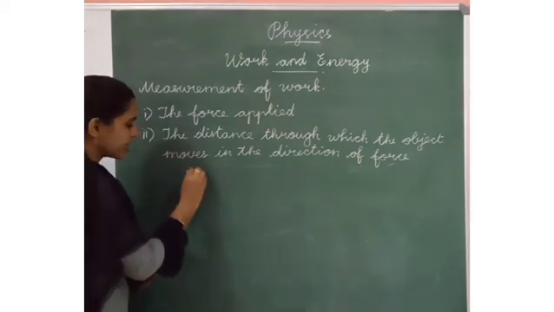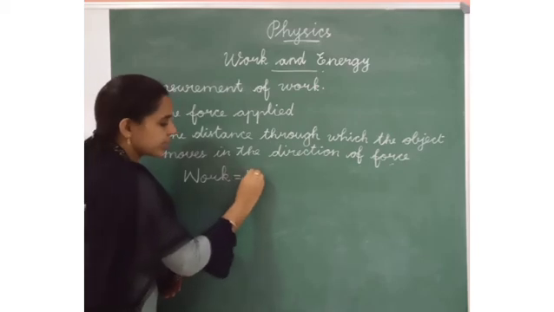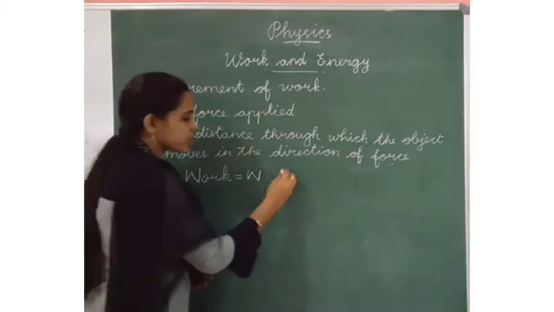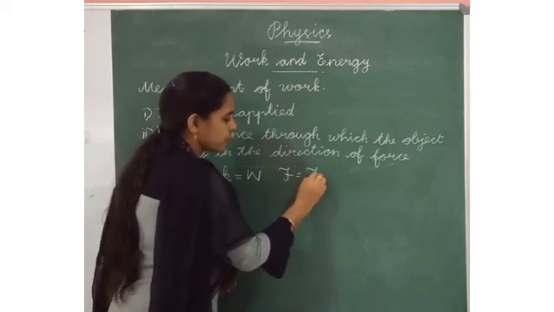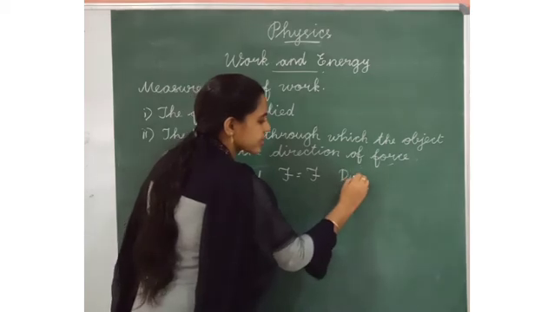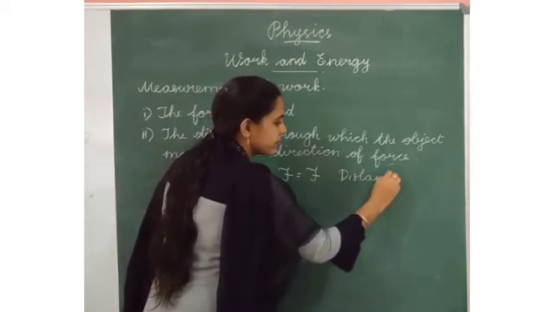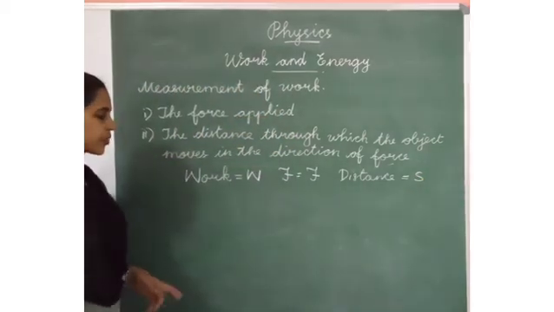So what is the letter for work? Work is considered as W, force is considered as F, and distance is considered as S. Okay?